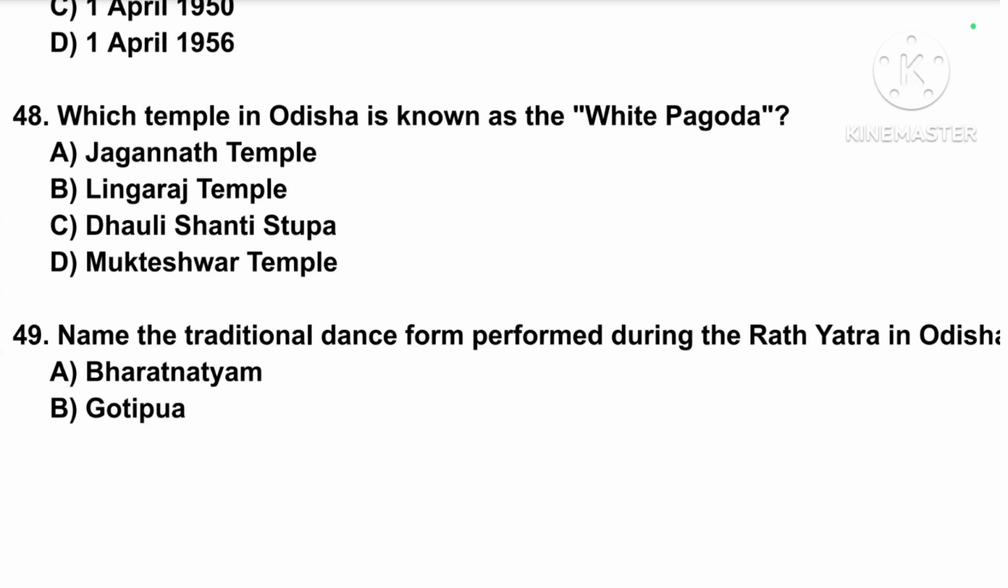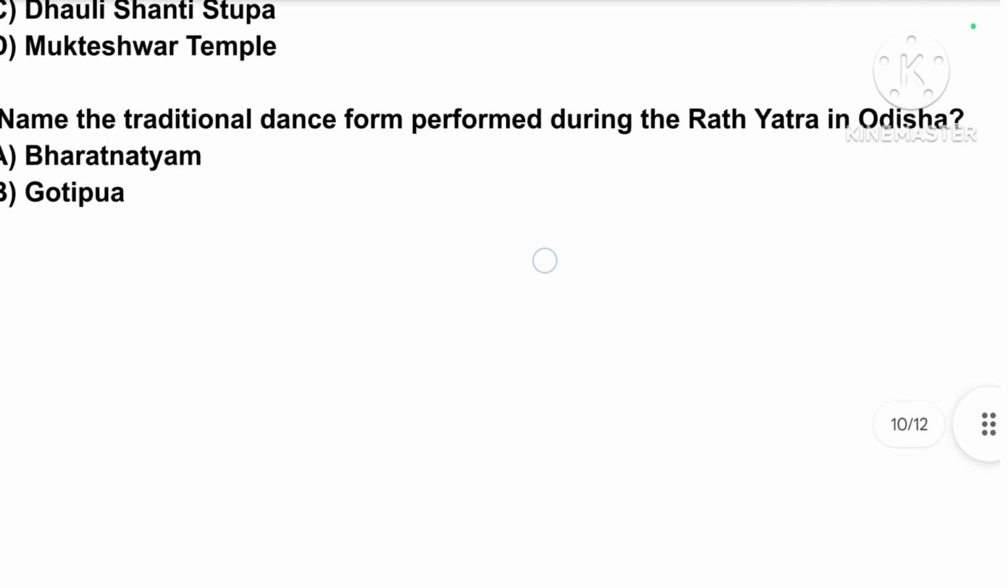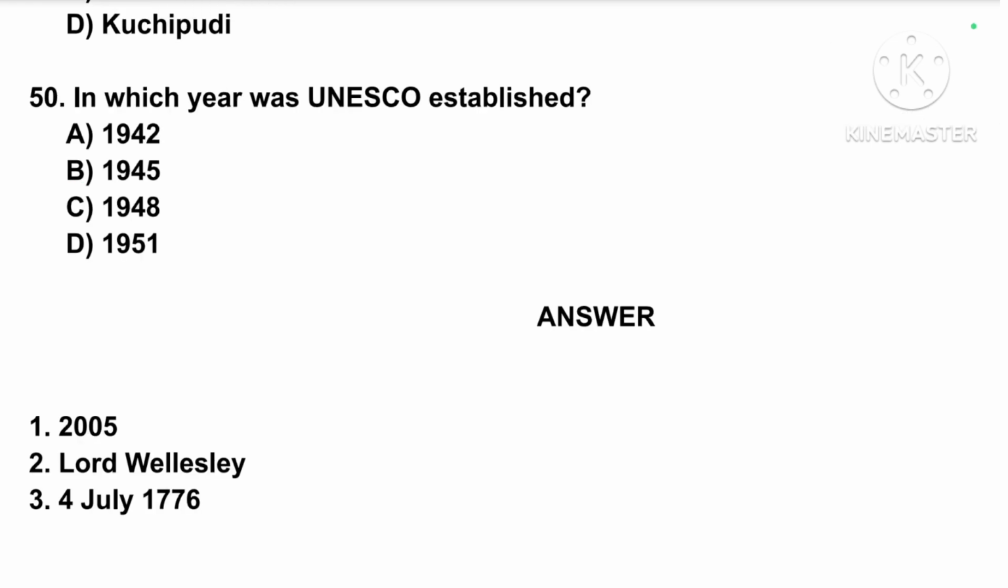Which temple in Odisha is known as the White Pagoda? Correct answer is option number A, Jagannath Temple. Name the traditional dance form performed during the Ratha Yatra in Odisha. Correct answer is option number B, Gotipua. In which year was UNESCO established? Correct answer is option number B, 1945.